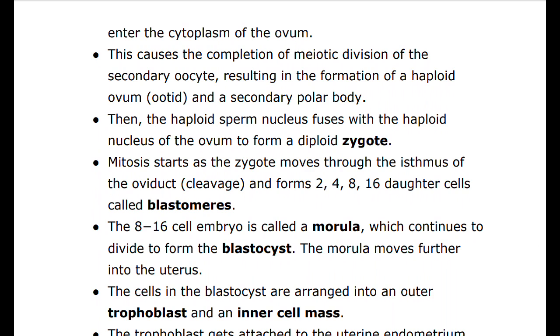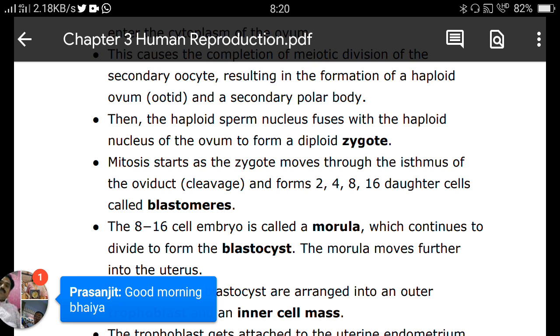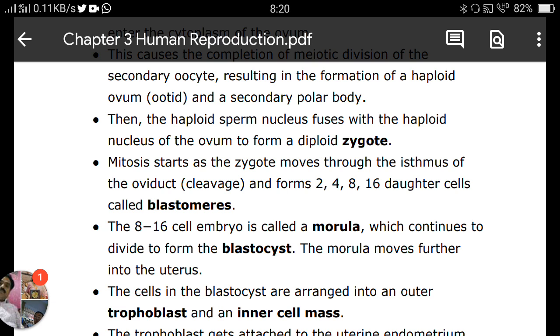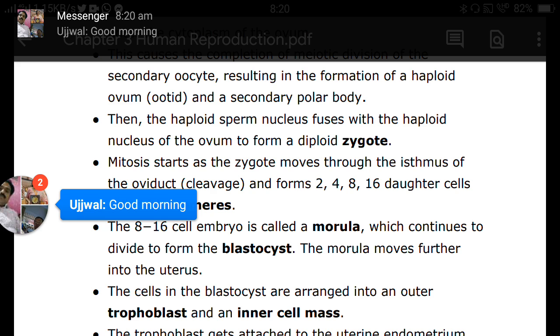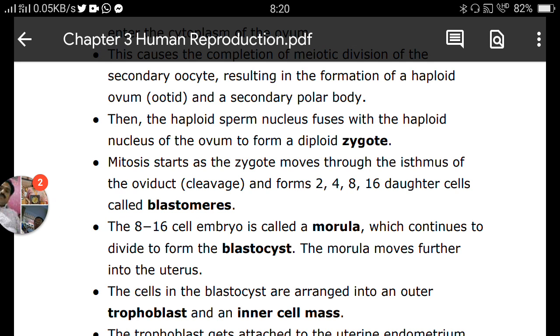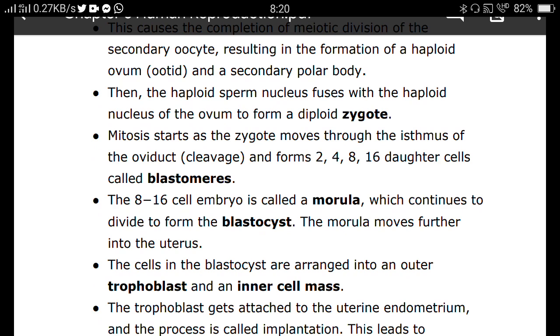The mitotic division starts as the zygote moves through the isthmus of the oviduct towards the uterus, called cleavage, and forms 2, 4, 8, 16 daughter cells called blastomere.